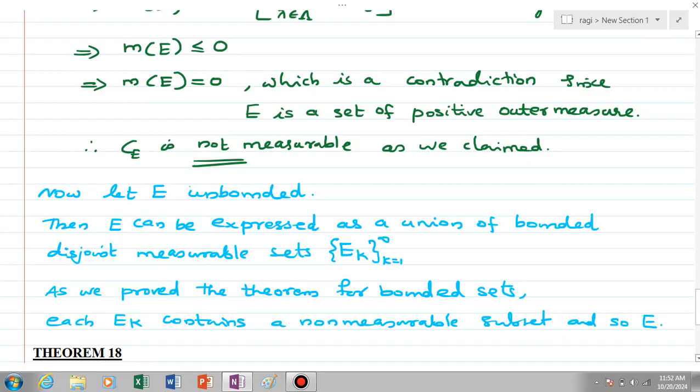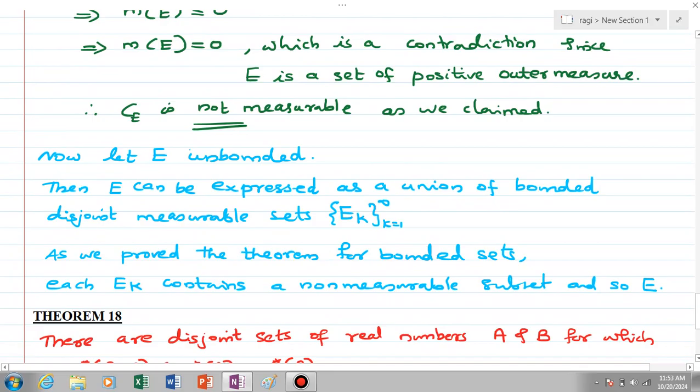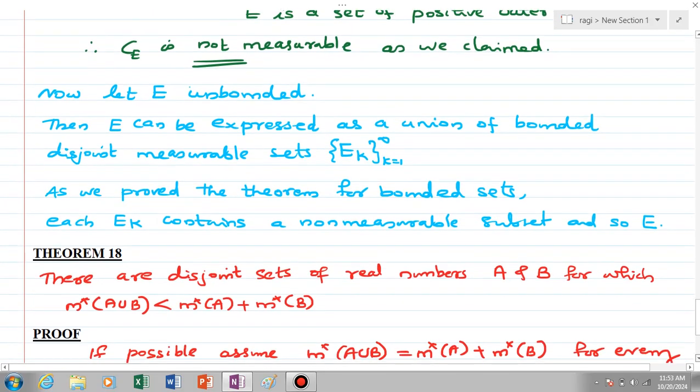So this is a very important theorem, that every subset of real numbers with positive outer measure contains a subset which is non-measurable.